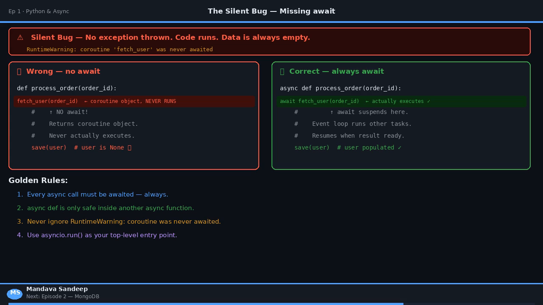Now, the most common async mistake I see. Calling an async function without awaiting it. This is a silent bug. Python creates the coroutine object, but never actually runs it. Your database call never happens. No error is thrown. And you're debugging for an hour wondering why your data is always empty. Always await your async functions. And if you forget, asyncio will warn you with a runtime warning, never ignore those.